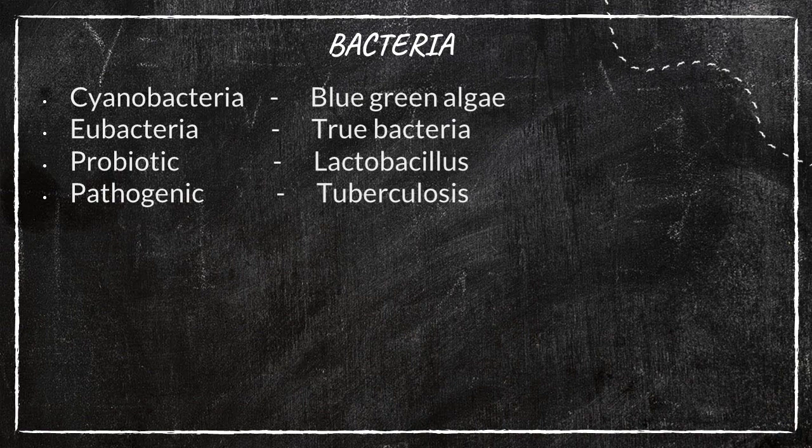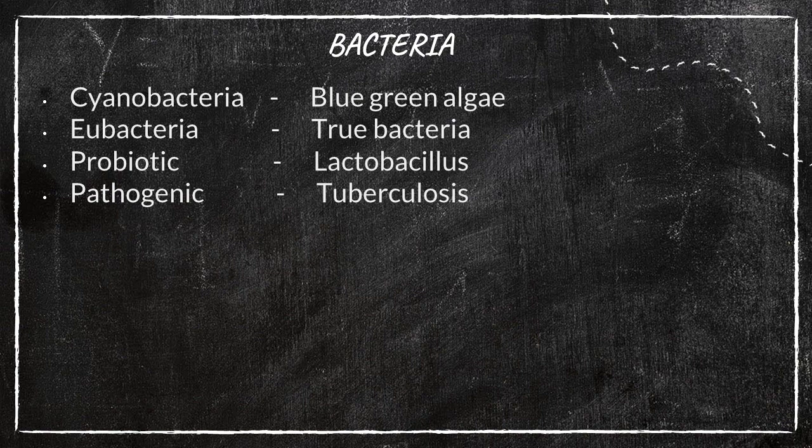And eubacteria means the actual bacteria, true bacteria belongs to eubacteria. Understand?